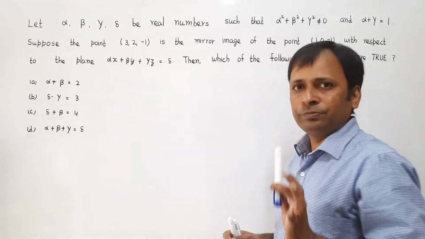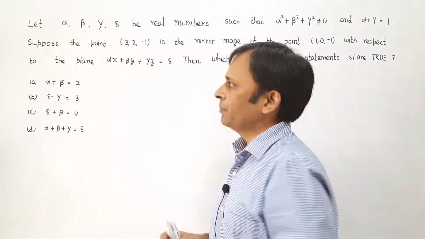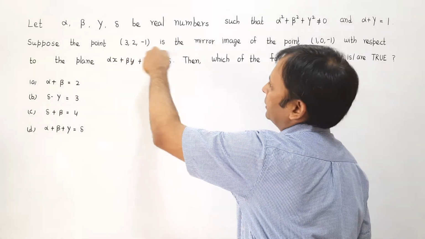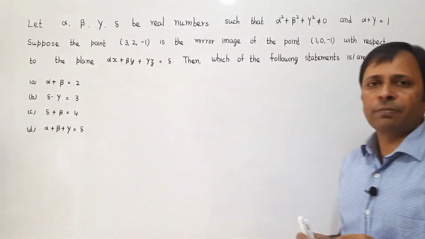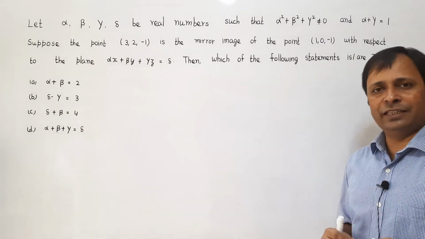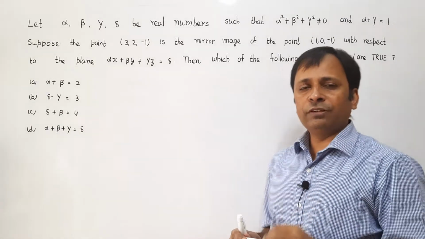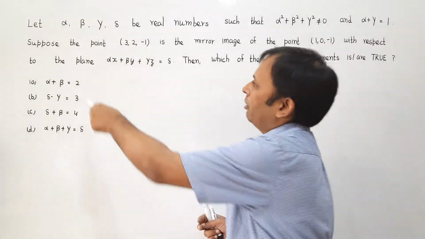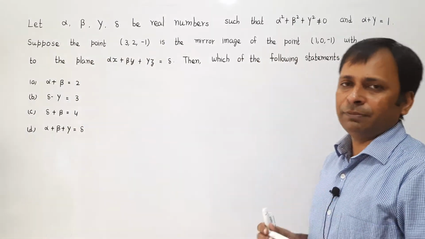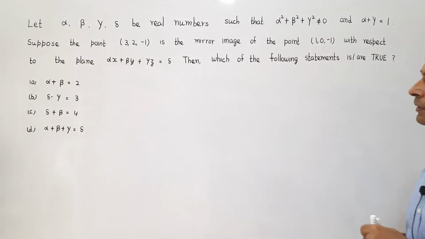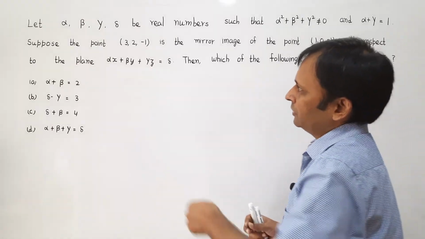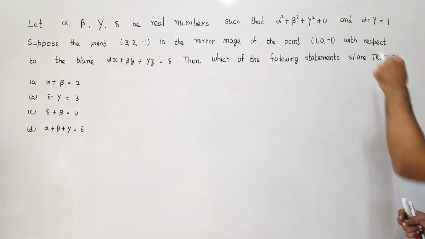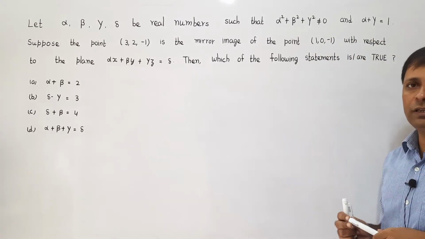then which of the following statements are true? The options which are given to us are in terms of alpha, beta, gamma and delta, and this given equation of the plane is also expressed in terms of alpha, beta, gamma and delta. That means if we can find out the equation of this plane, automatically our four options can easily be verified. Now to get the equation of the plane, what information has been given to us is that this point 3, 2, minus 1 is the mirror image of the point 1, 0, minus 1.